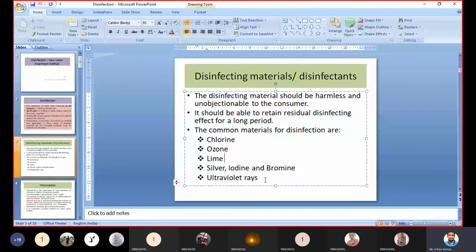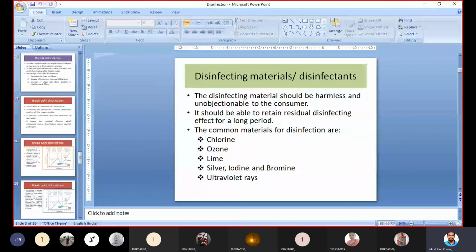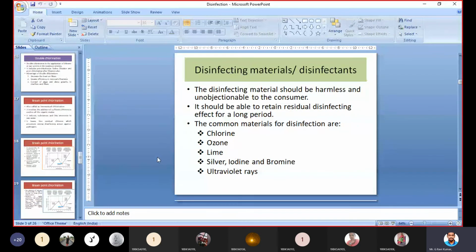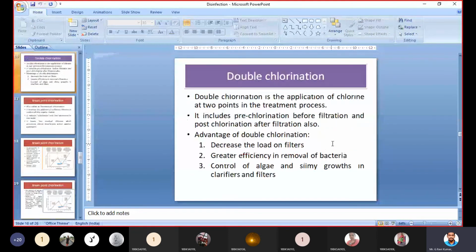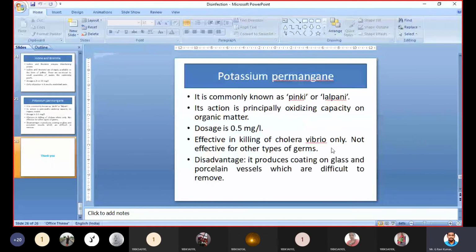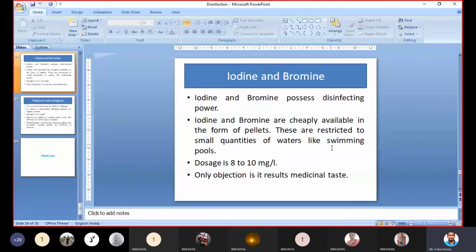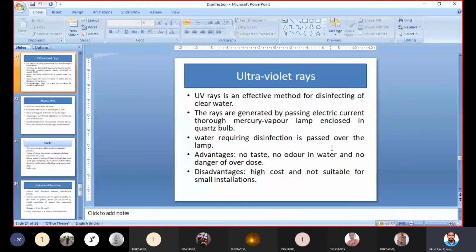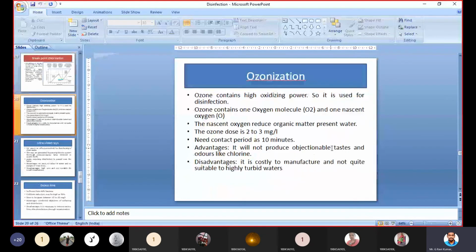Okay, we will discuss the remaining methods in the next class. Okay guys, in chlorination, if you have any doubts, you can ask me. Potassium permanganate, iodine, bromine, silver, excess light, ultraviolet rays, ozonization. We will discuss the remaining methods of disinfection later.